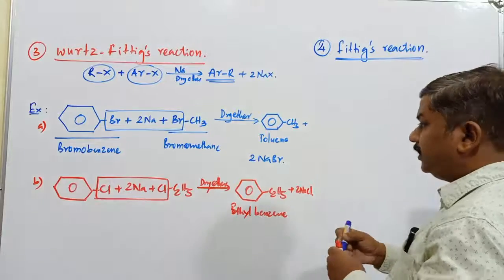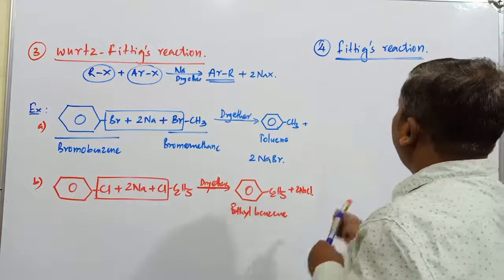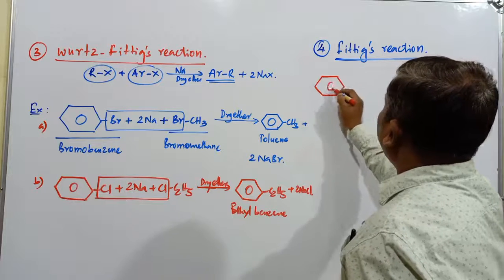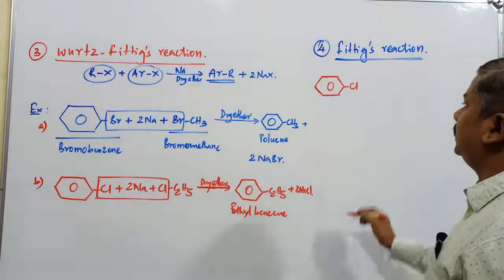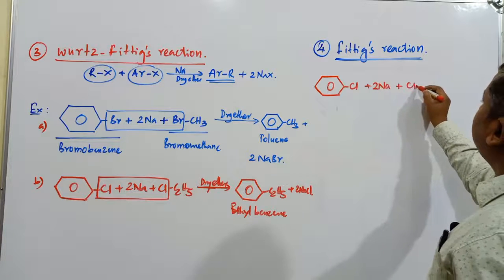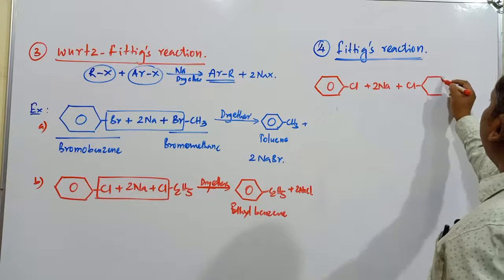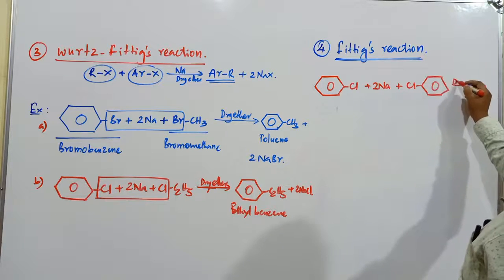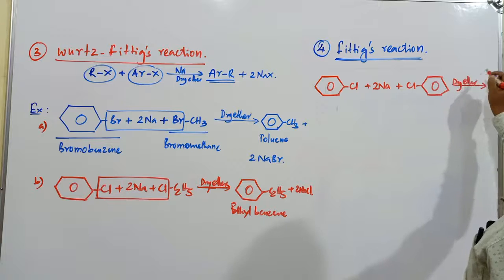Let us consider one compound of aryl halide, chlorobenzene. This is treated with 2 moles of sodium plus again the same chlorobenzene. This reaction takes place in presence of dry ether.